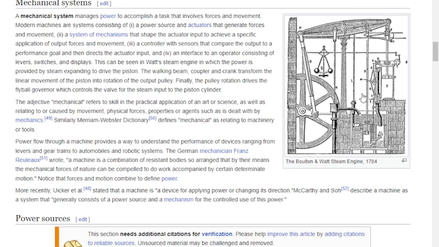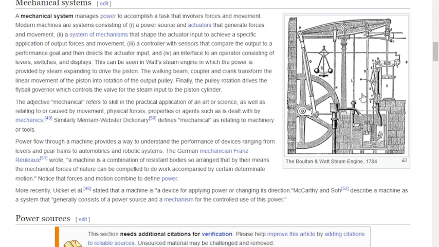cylinder. The adjective mechanical refers to skill in the practical application of an art or science, as well as relating to or caused by movement, physical forces, properties, or agents, such as is dealt with by mechanics. Similarly, the Merriam-Webster dictionary defines mechanical as relating to machinery or tools. Power flow through a machine provides a way to understand the performance of devices, ranging from levers and gear trains to automobiles and robotic systems.